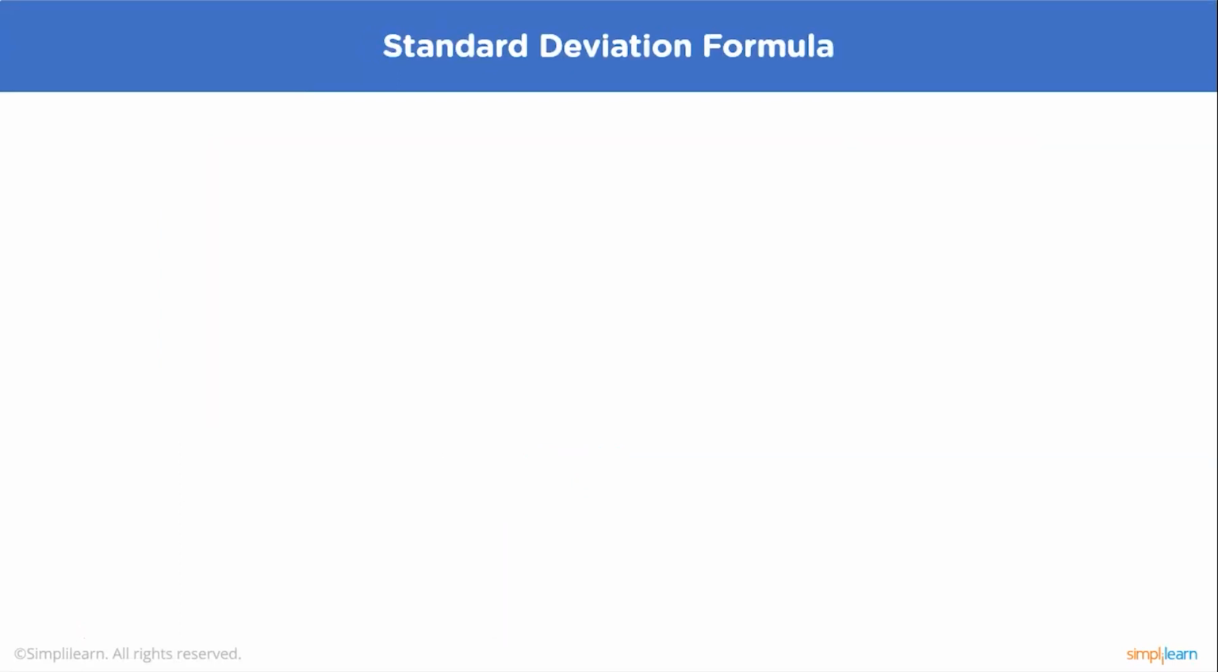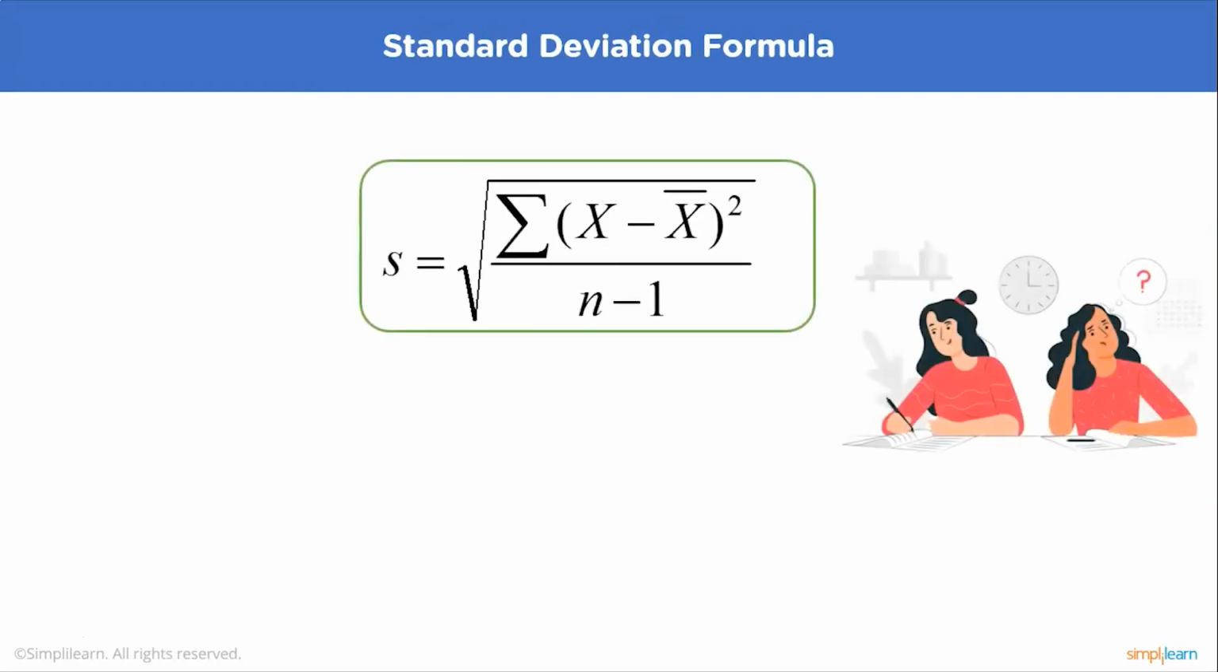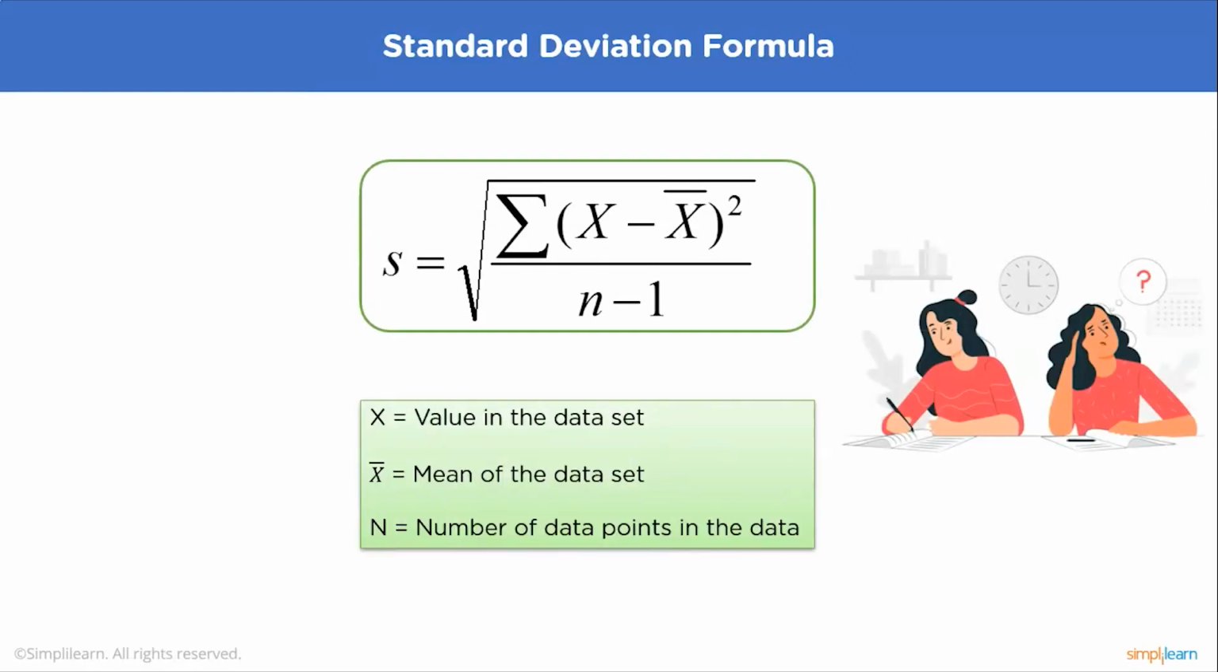So, now that we know what the standard deviation is, let's see how we can calculate it. To calculate the standard deviation, we have this formula. This is the square root of the sum of (x minus x bar) whole squared divided by n minus 1, where x is the value in the data set, x bar is the mean of the data set, and n is the number of data points in the data.